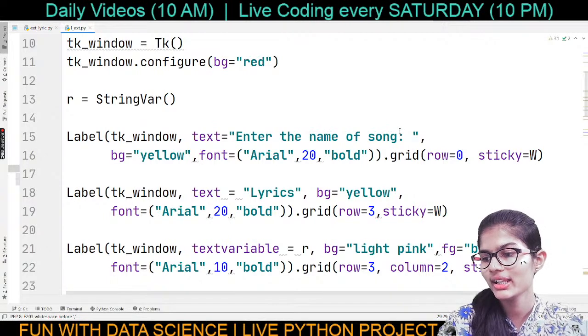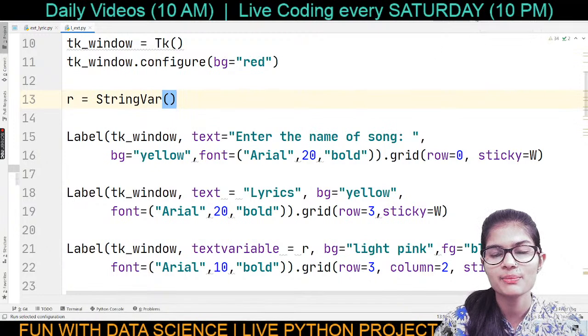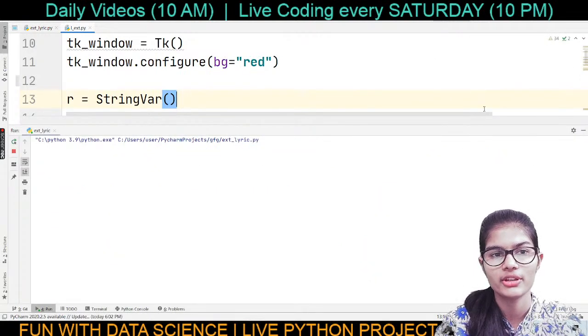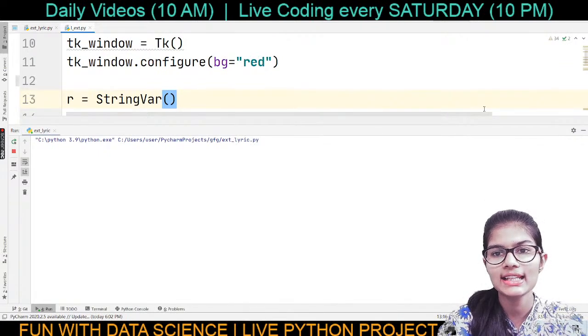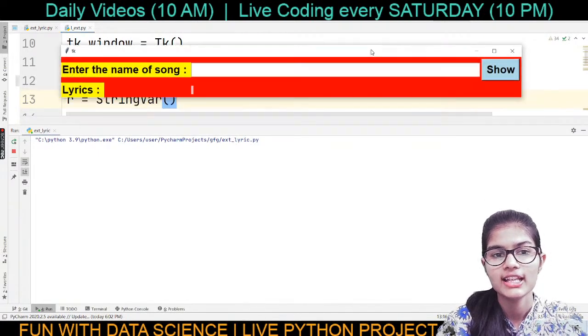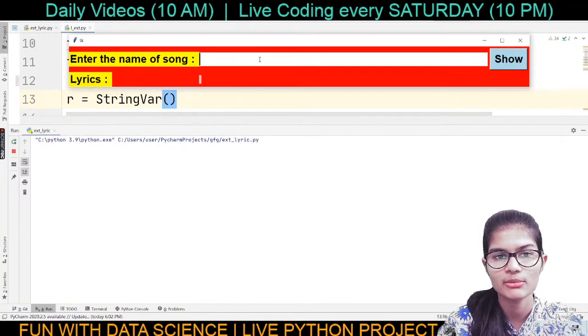Okay, Kevin, let's proceed to the further output of our program. So I'm simply going to run this particular project from here. And let's see, we'll be getting the output. Okay, see what I'm getting: it's asking me to enter the name of a song.